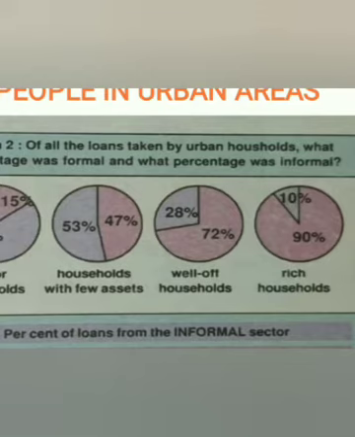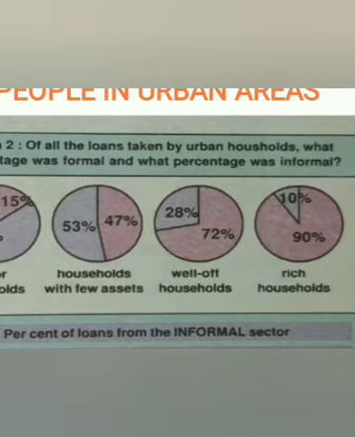So the blue color represents the percentage of loans from the informal sector, whereas the purple color represents the percentage of loans from the formal sector. So you can see poor households, the first category. In that poor household, what type of source of credit? All these come under urban households.